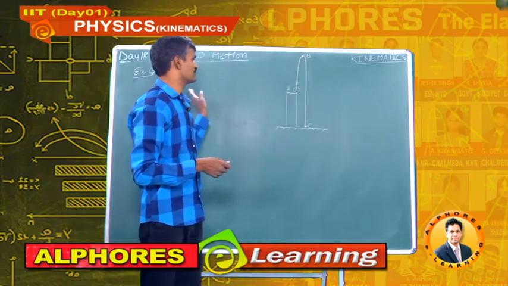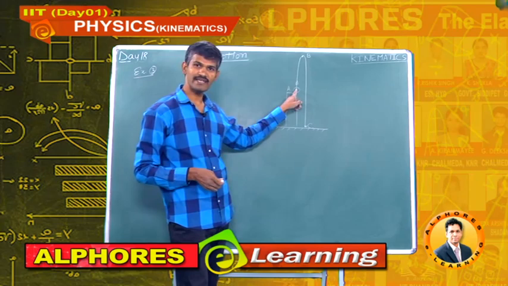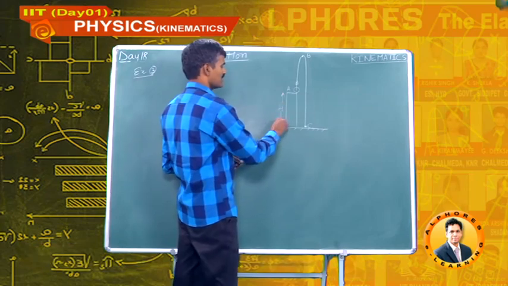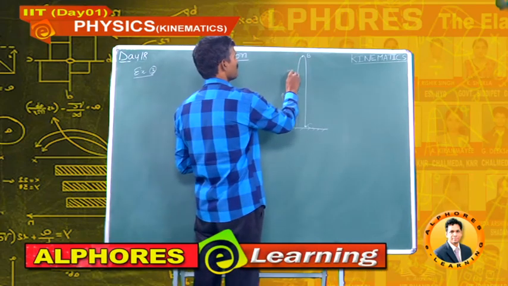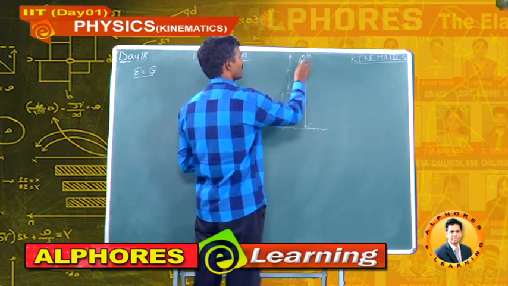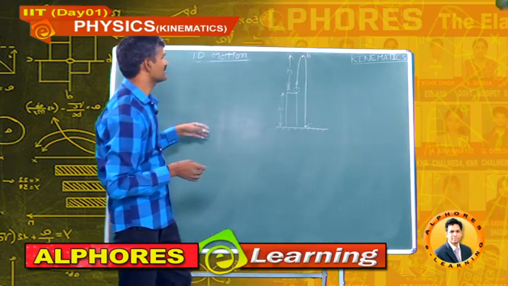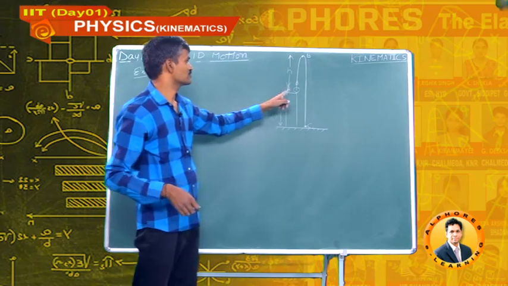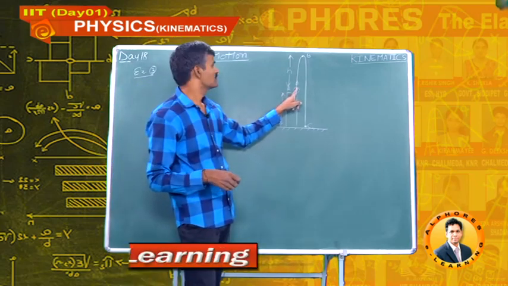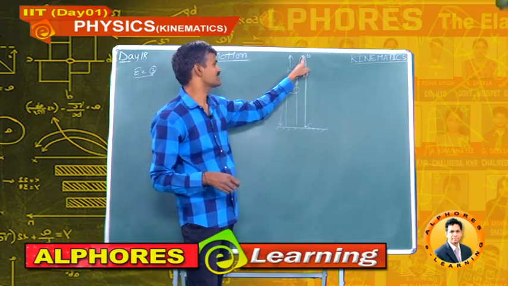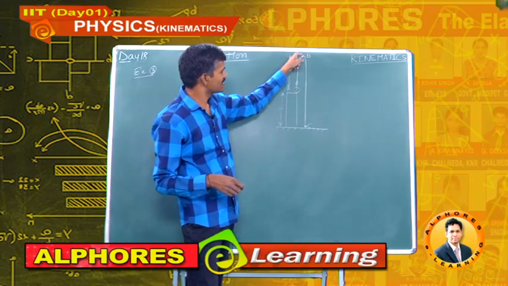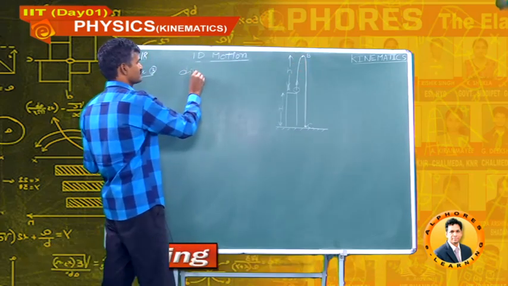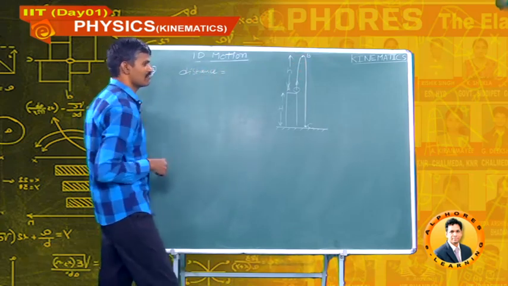In this third example, a body is projected vertically upwards from the top of a tower of height capital H, so that this body reaches a maximum height small h and then falls back to the ground. Find the distance and displacement travelled by the body. What is the distance travelled by the body?